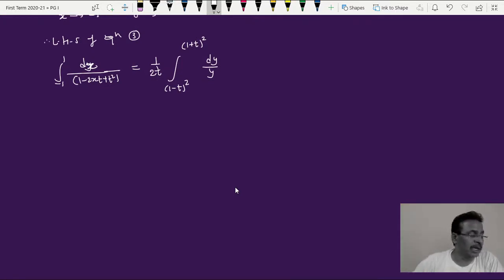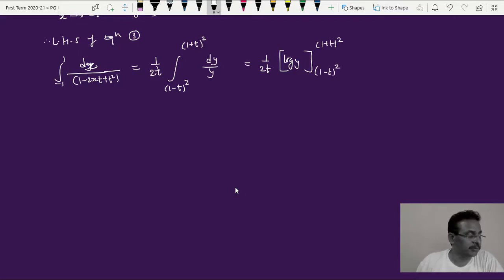Okay, and now integral of dy upon y is always log y, so this is 1 upon twice t, simple integral into log of y, and limits of integration are 1 plus t square and 1 minus t square.